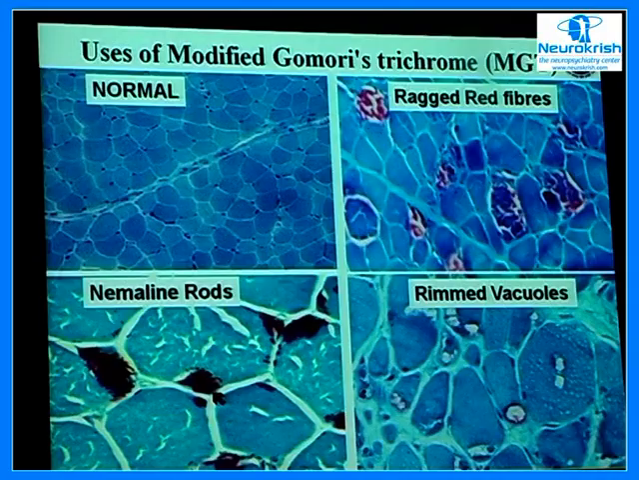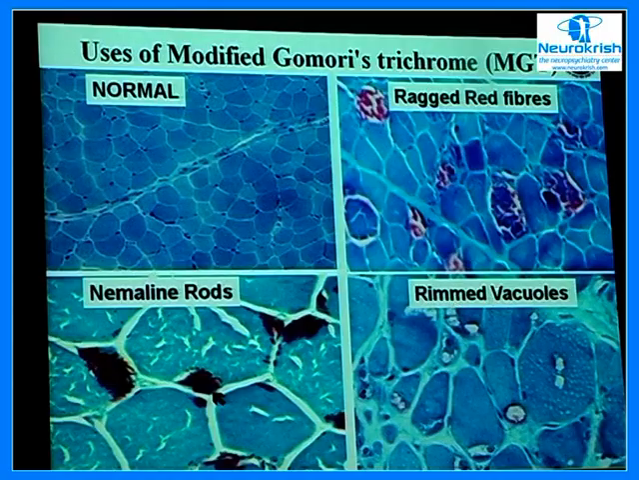And with this particular stain, modified Gomori's trichrome, the normal is what you see here, but these are the fibers which show abnormalities, and they are called ragged red fibers because they appear ragged and they are red, which again is a signature for the mitochondrial disorders. One condition called nemaline rod myopathy, which is a congenital myopathy, you can pick up using only this stain. These are the rod bodies. Nema means rod-like structures or thread-like structures. So these are the nemaline rod myopathies.